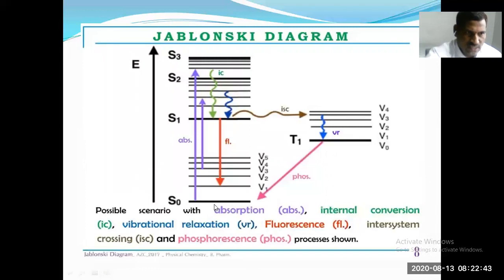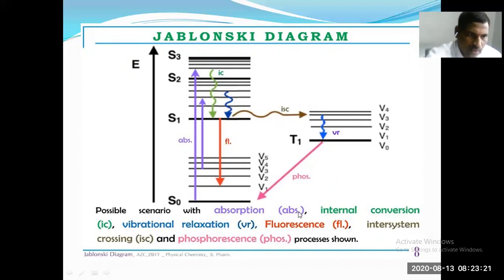See here, the Jablonski diagram, the total Jablonski diagram. This is the IC, internal conversion, the excited electron changing into the ground state. So S3 to S2, S2 to S1, S1 to S0. This is called internal conversion. This is called fluorescence. Whereas with spin multiplicity change, S1 to T1, T1 to S0 plus h nu, this is called phosphorescence.